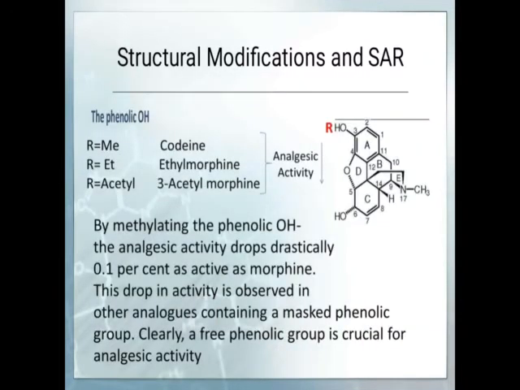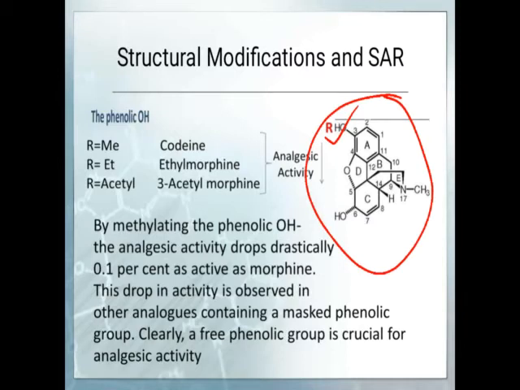The next part is the structural modification and the structure activity relationship of morphine. This is the structure of morphine. This part is generally R. If R is OH, the phenolic OH, it becomes morphine.